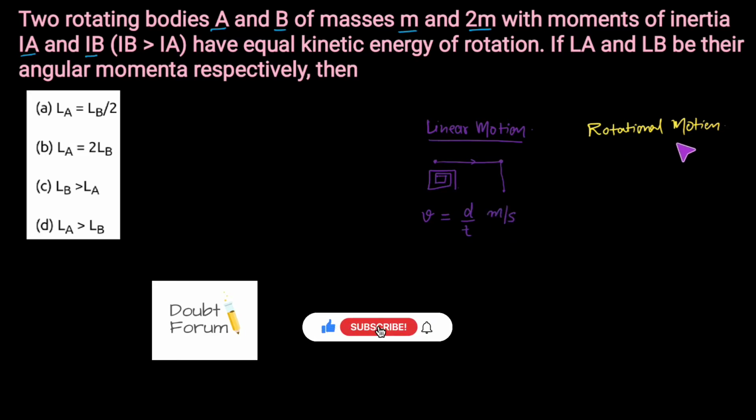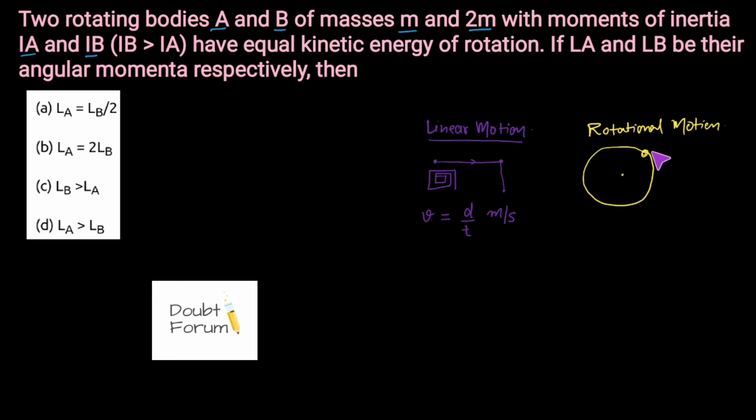Rotational motion involves an object rotating about an axis. Suppose there is an object and it starts moving about an axis. Suppose this is the axis and this object moves about this axis continuously. So we name it rotational motion.